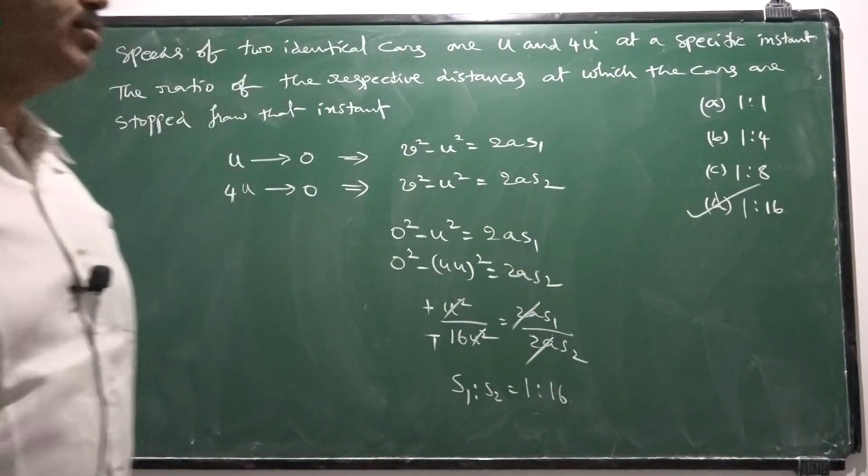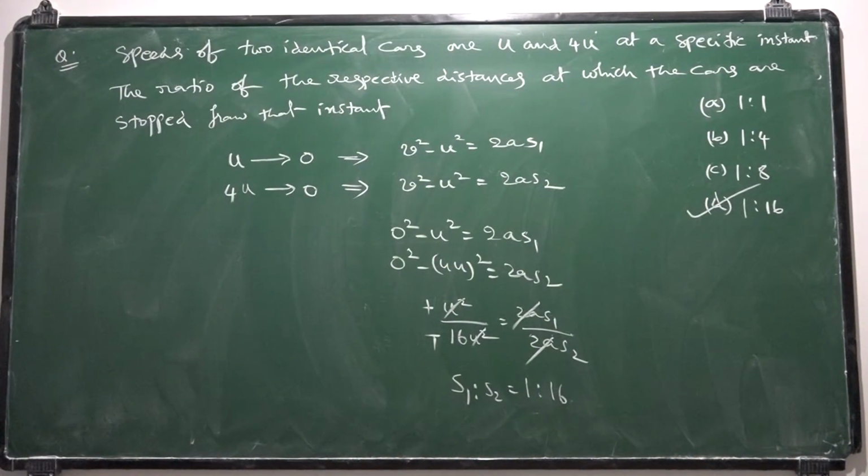Very simple question. So you should be in a state to solve any question. What assumption I have taken? Same retardation, because same type of cars means same type of braking system will be there, same sort of retardation will be given for both. So with that assumption, I got the solution as 1 is to 16. I hope I reached you.